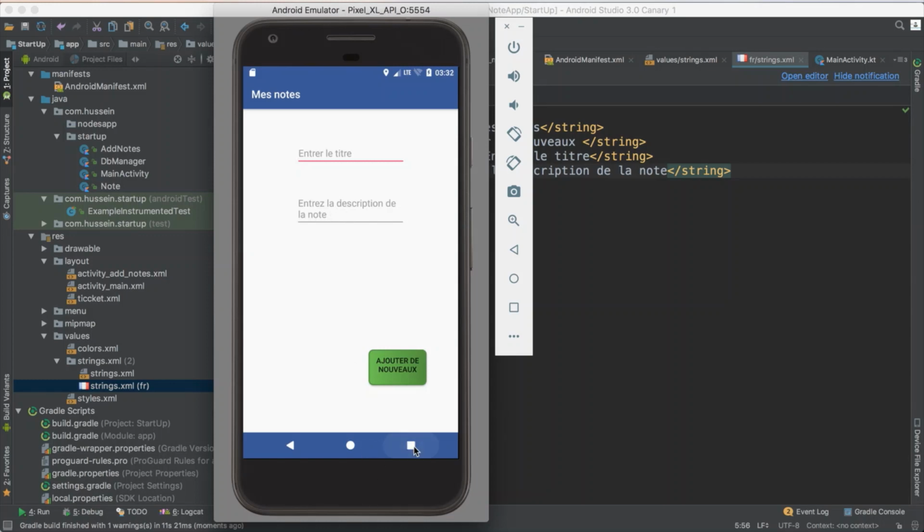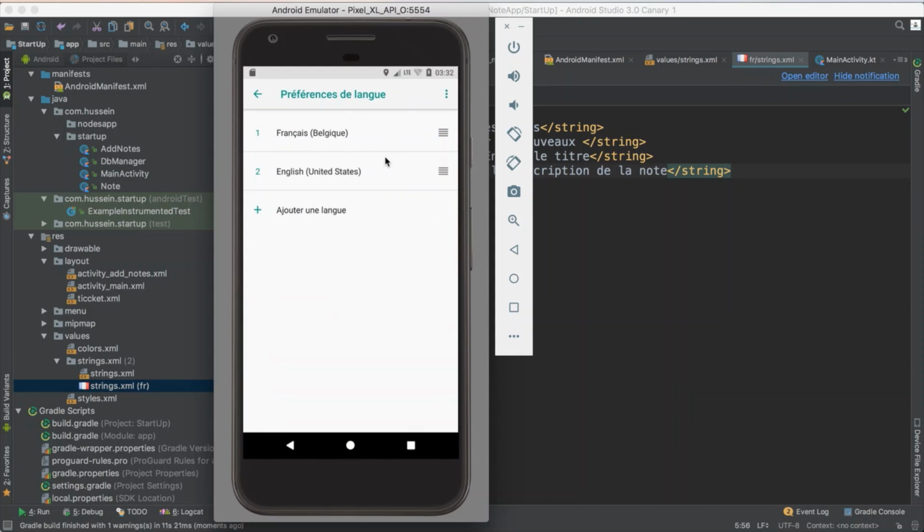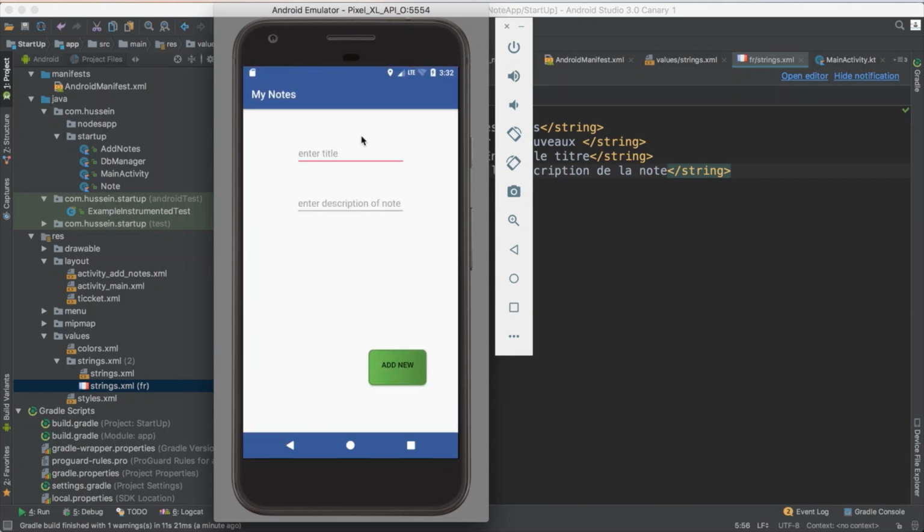If I just will not do anything, just go here, map languages. I just change my English as a first language. So go back to my application. It just changed the language for me. See, it changed it to normal language.